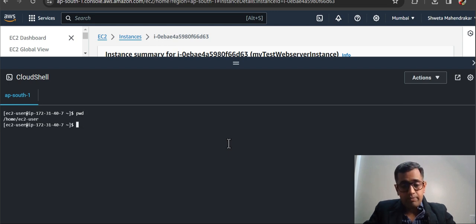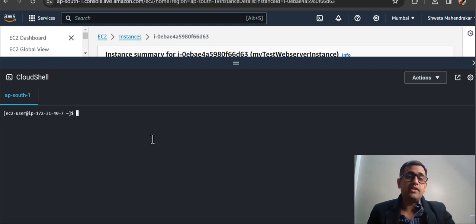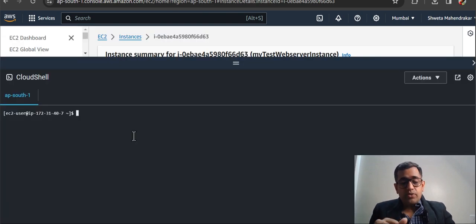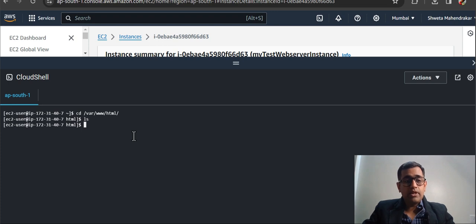Now if I say pwd, it will show where I am, and if I say whoami, it will tell me that it is the EC2 user that has been logged in, that we have SSH'd into this particular instance using the PEM file. So once we are here, we need to go to the var www html folder. This is where the default index.html will be. If you see, there's nothing as of now. So I'll just create an index.html file. That is the default file which will be taken care of.